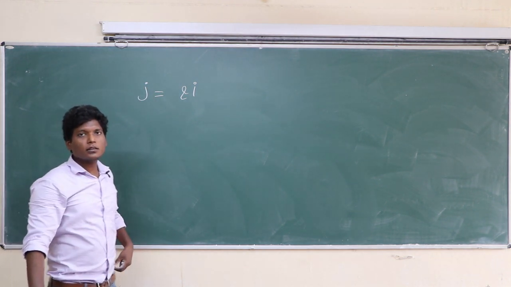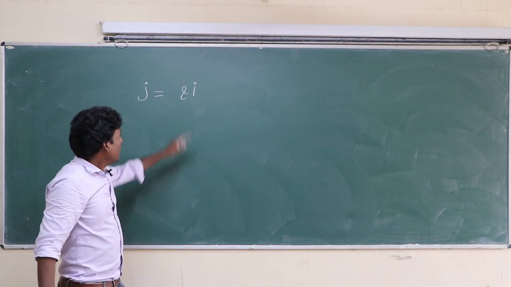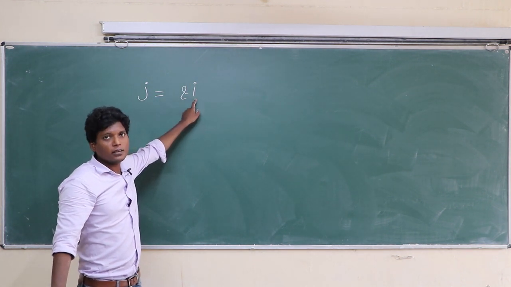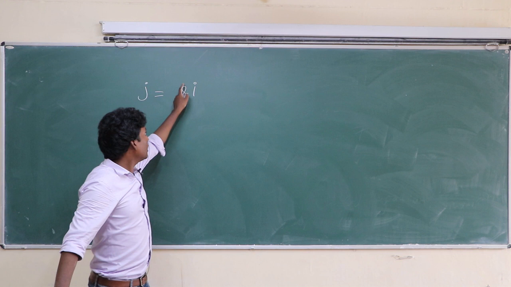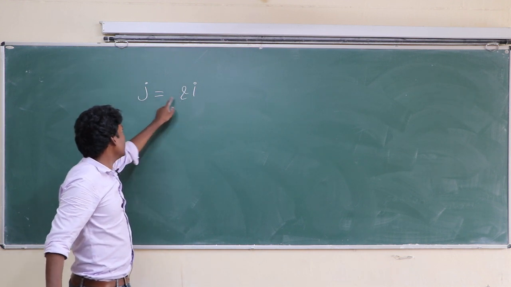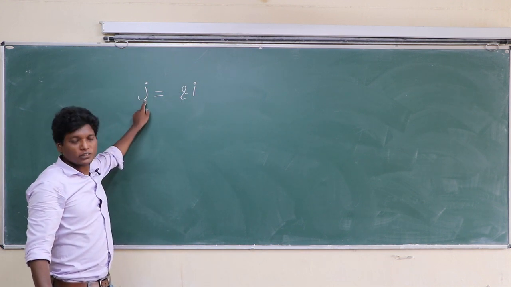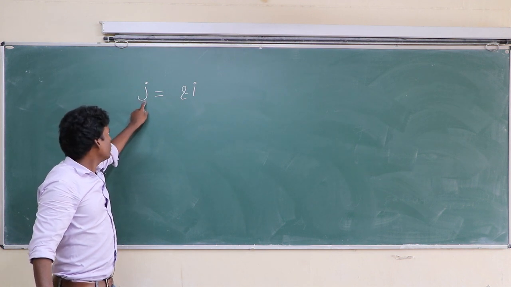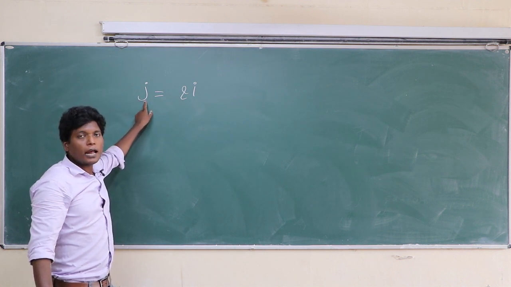Okay class, once again, &i gives the address of i, and this address is given to another variable j. So j is a variable which is storing the address of i.